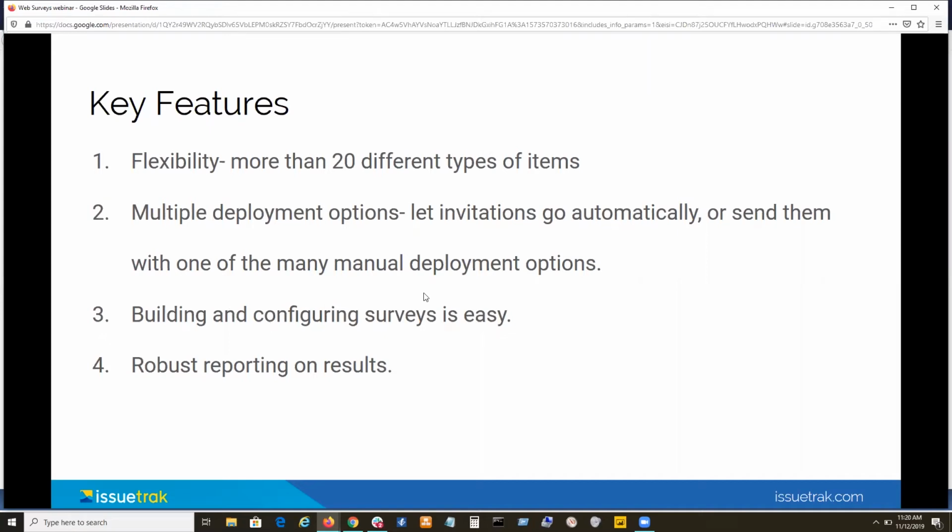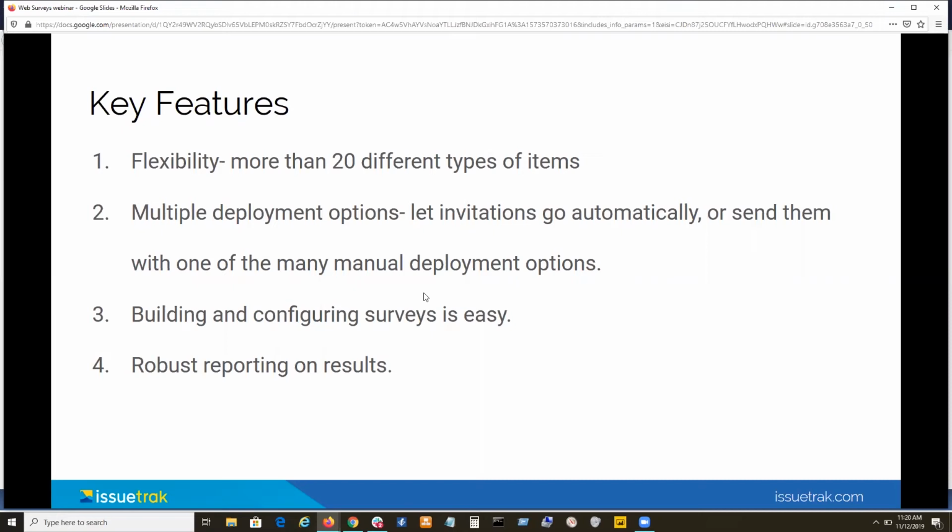You're logged into Issuetrak, you use the settings and the options within the surveys module to create these things and build them. To me, that makes it a lot easier than going out to a separate tool because you're already using Issuetrak, you're already in there. And towards the end of our presentation today, we're going to look at survey results also. You have the ability to view results and report on them.